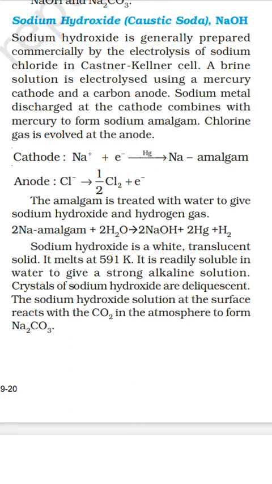Sodium hydroxide is a white translucent solid. It melts at 591 Kelvin. It is readily soluble in water to give a strong alkaline solution. Crystals of sodium hydroxide are deliquescent. Sodium hydroxide solution at the surface reacts with CO2 in the atmosphere to form Na2CO3.